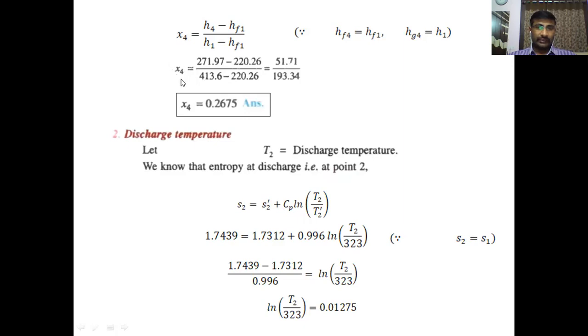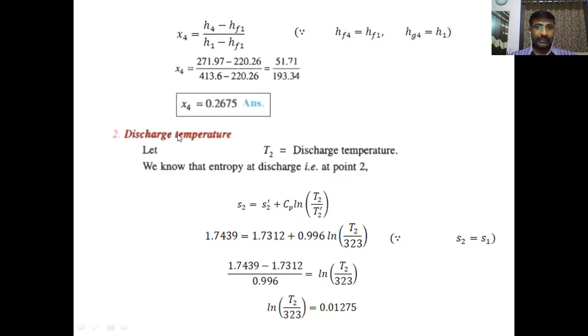dryness fraction at 0.4 after expansion, or before the evaporator. At entry of the evaporator, the dryness fraction is 0.2675, that is 26.75% vapor. The remaining is liquid percentage. Before entering the evaporator, the liquid percentage is more than the vapor percentage. Clear?